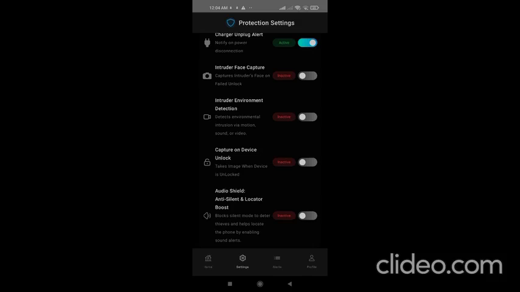This app does not automatically start the camera and start recording anything like that. The user has complete control. So the switches can be turned on and off, and respectively, the camera feature is turned on and only triggered when a wrong password is entered or the phone is unlocked.